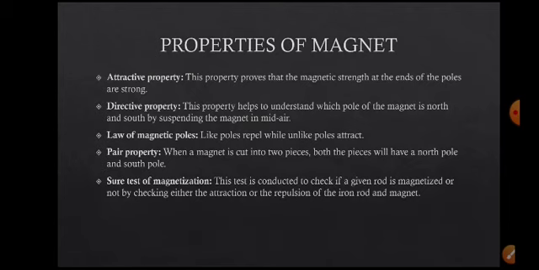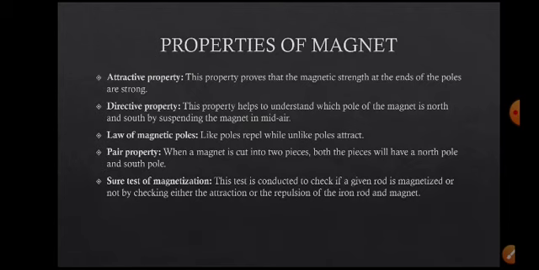And the test of magnetization. This test is conducted to check whether a given rod or piece of metal is magnetized or not, by checking either the attraction or the repulsion between the iron rod and a magnet. For example, you have been given an iron rod and you want to know whether it is magnetized or not.